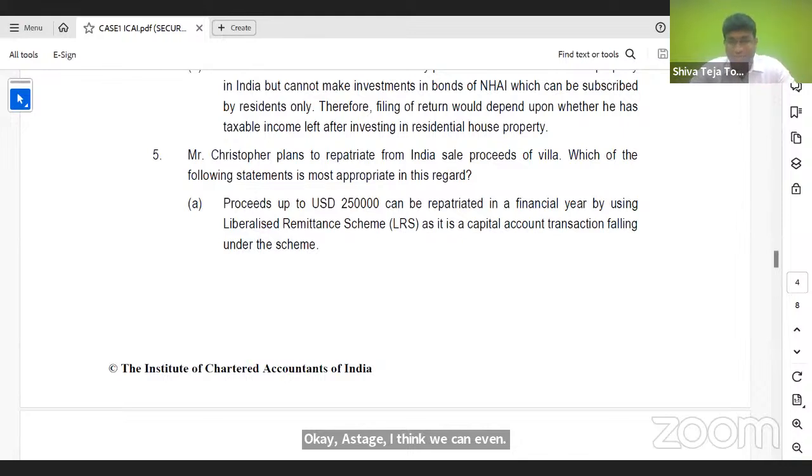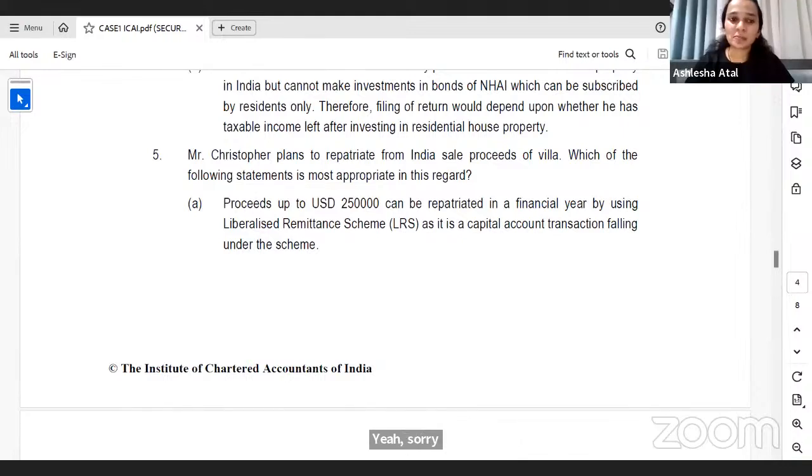Please go ahead. So the next question talks of Mr. Christopher. If you remember, Mr. Christopher was the third person who had come in the case study who was a non-resident. Mr. Christopher plans to repatriate from India the sale proceeds of villa. So he's selling the villa and whatever sale proceeds he's getting, he plans to repatriate outside India. So which of the following statements is most appropriate in this regard?